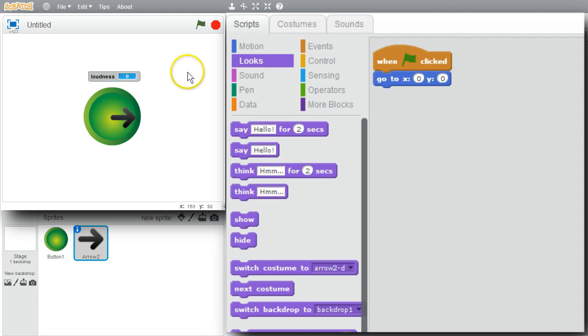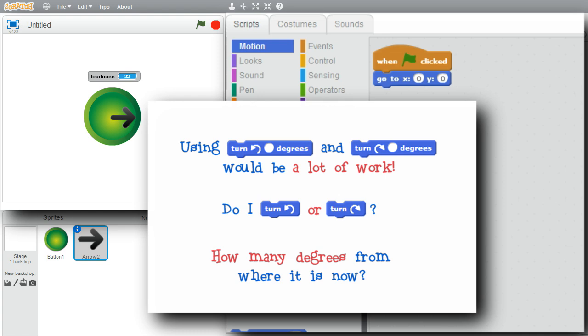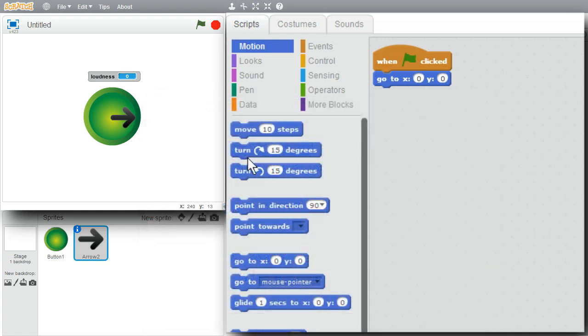I'll go to Motion. It'll be tricky to use turn clockwise and counterclockwise. I'd have to know where I am, whether to turn clockwise or counterclockwise, and then by how much. Relative movement will be very difficult. I'll use point in direction. I'll click on this for 90 degrees. That's where it's at right now. I'll change it to 0, which is up, and negative 90 to the left.